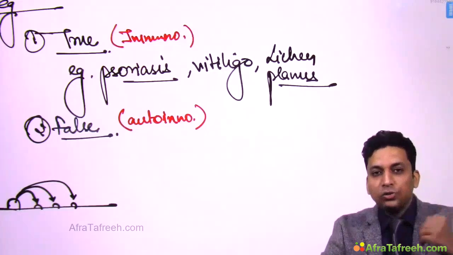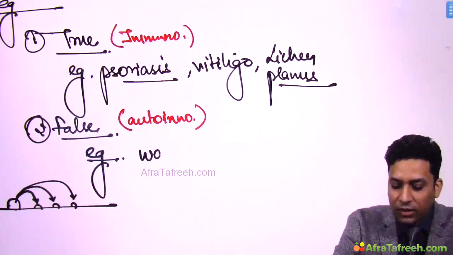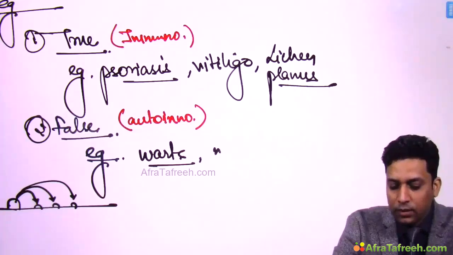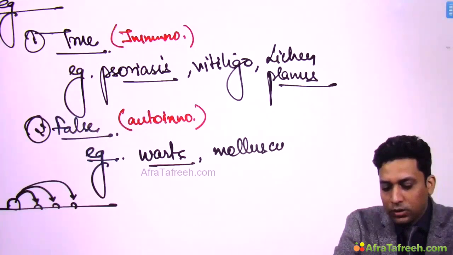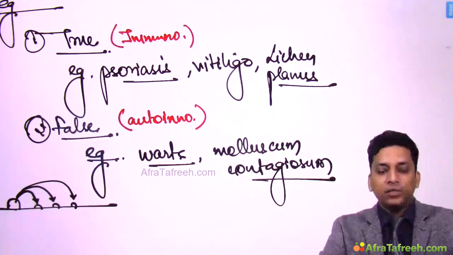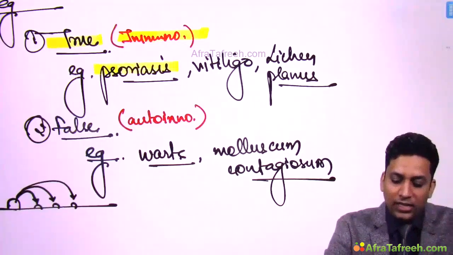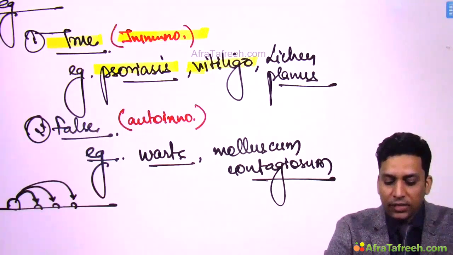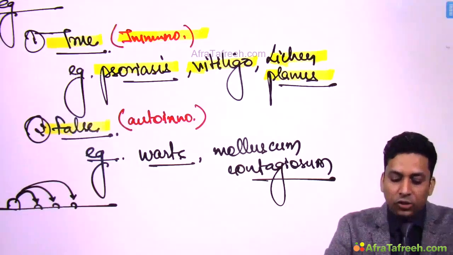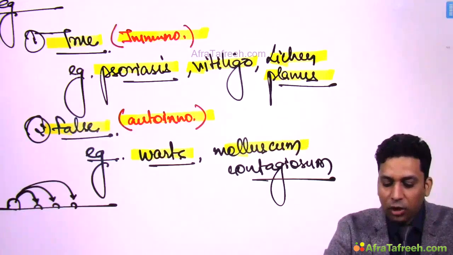So because this is usually seen in infective conditions, the examples are so simple to remember. This is seen in infective conditions like warts and molluscum contagiosum. So remember, these are the examples of false Koebner's phenomena. So remember, true Koebner's is due to immunological process like seen in immunological conditions like psoriasis, vitiligo and lichen planus, while false Koebner's is due to auto-inoculation of the infection, so seen in infective conditions like warts and molluscum contagiosum.